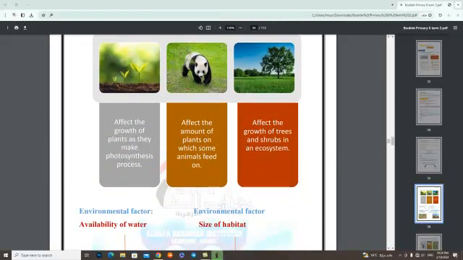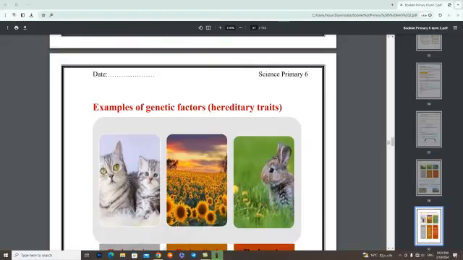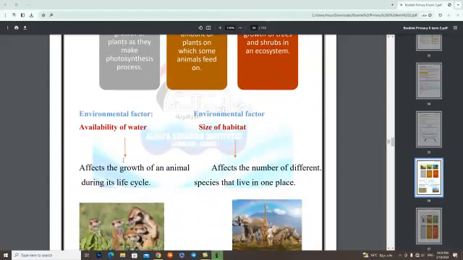There are 3 examples. Number 1, it affects the growth of plants as they carry out the photosynthesis process. Number 2, it affects the amount of plants on which some animals feed. Number 3, it affects the growth of trees and shrubs in an ecosystem. There are other environmental factors. Number 2, availability of water.